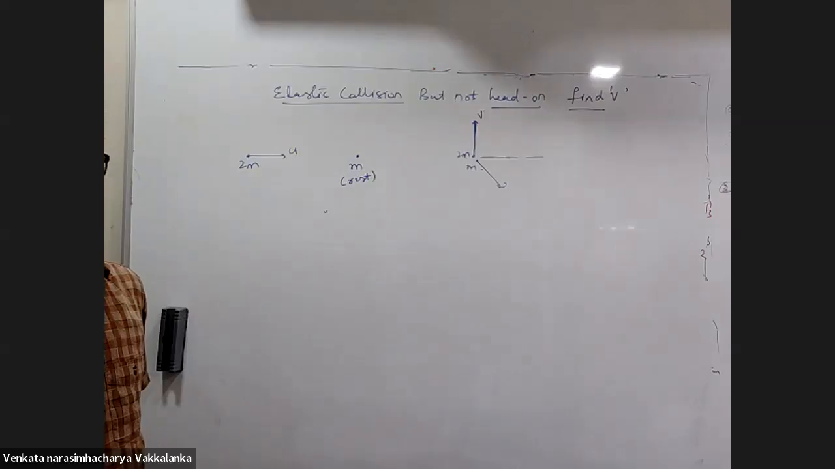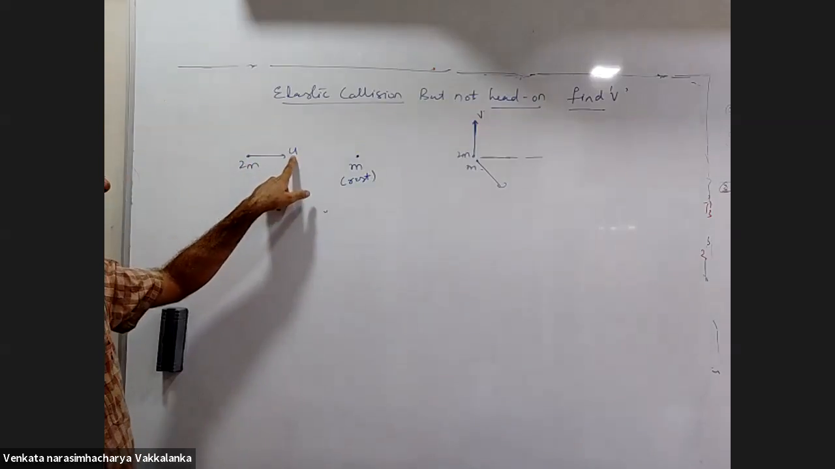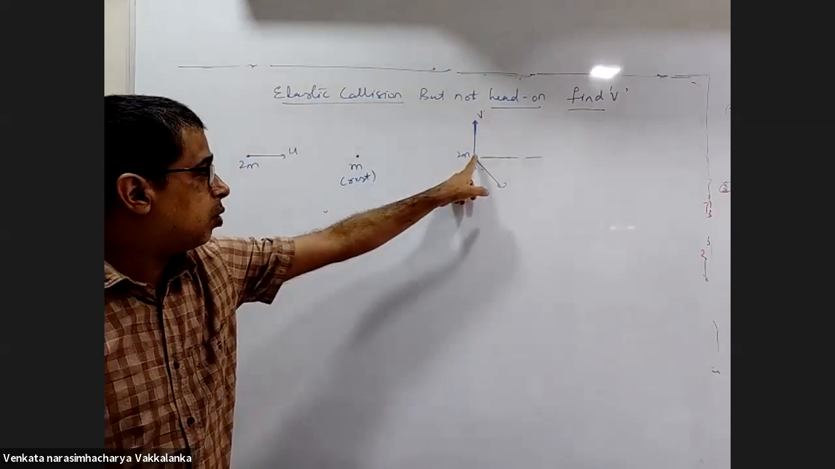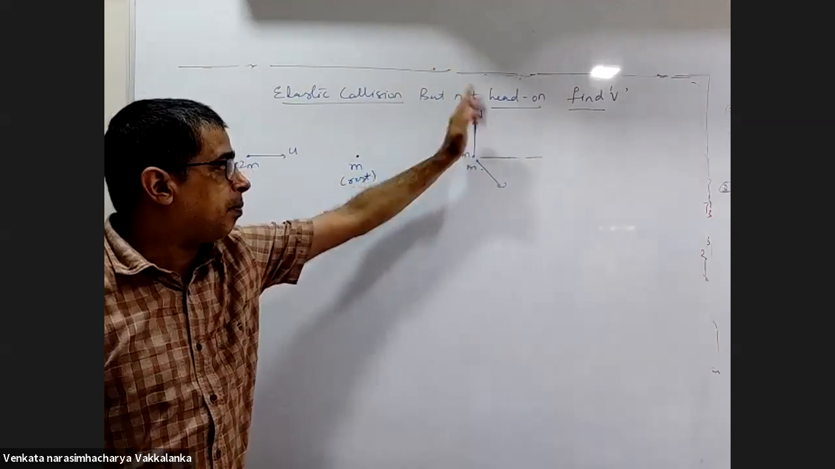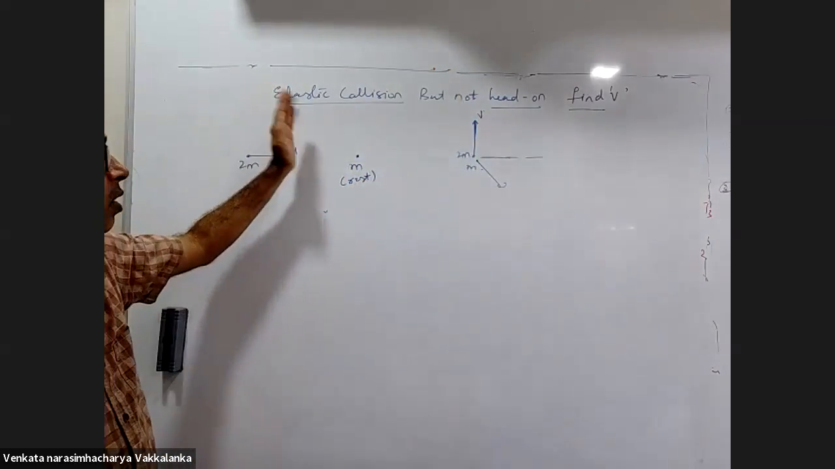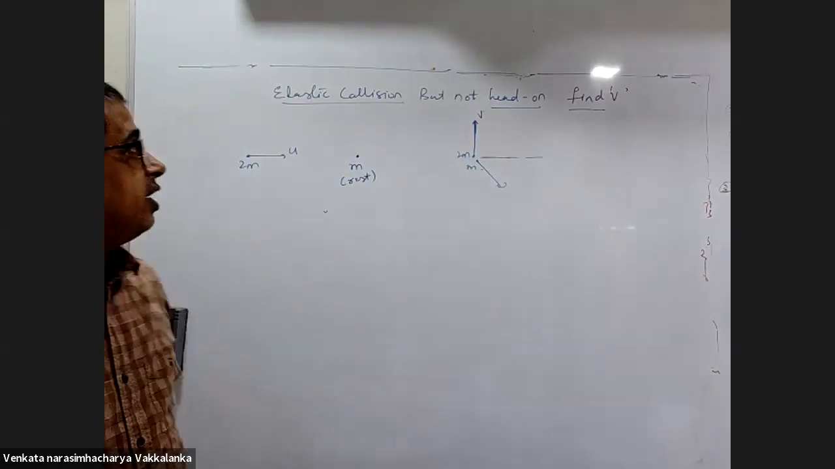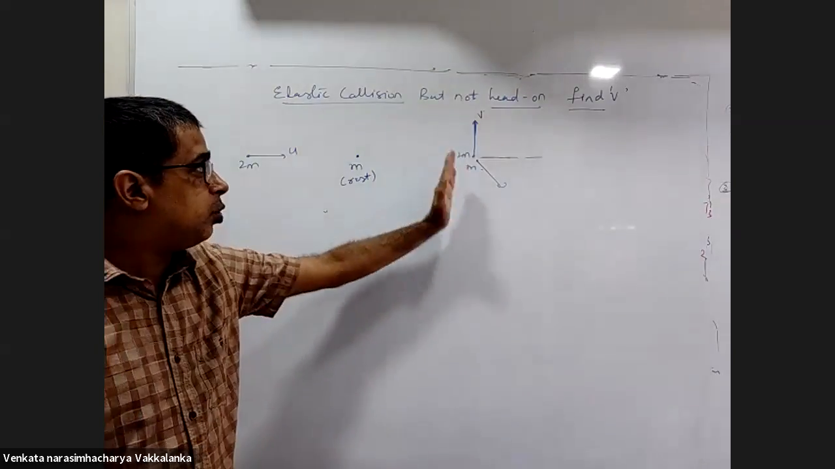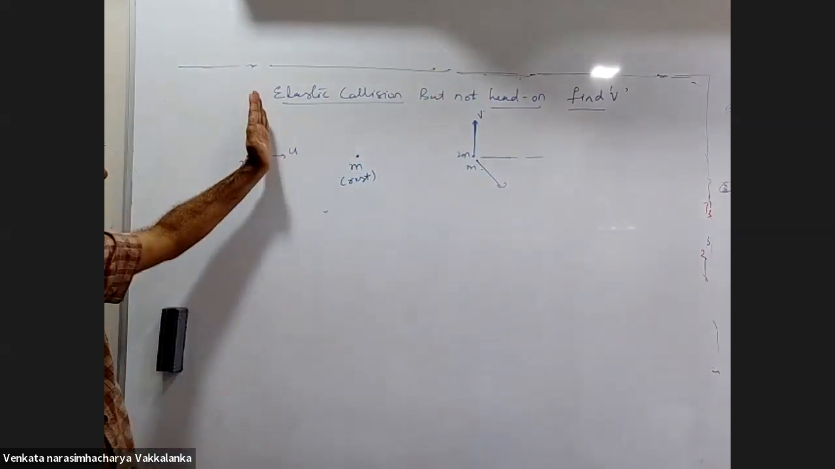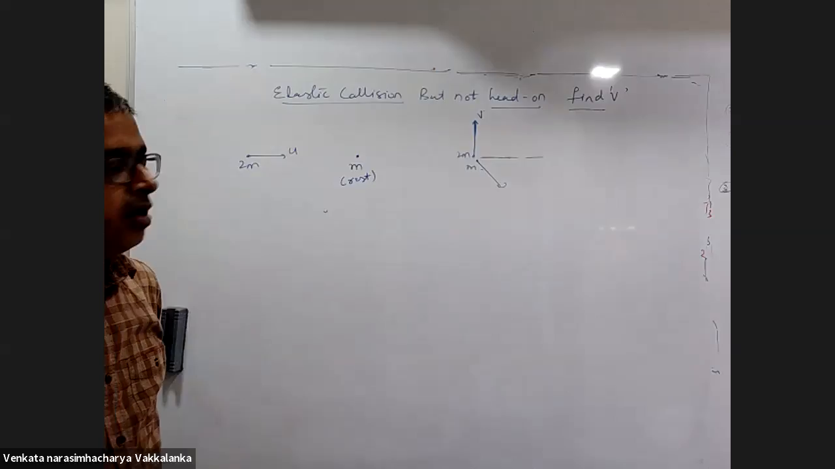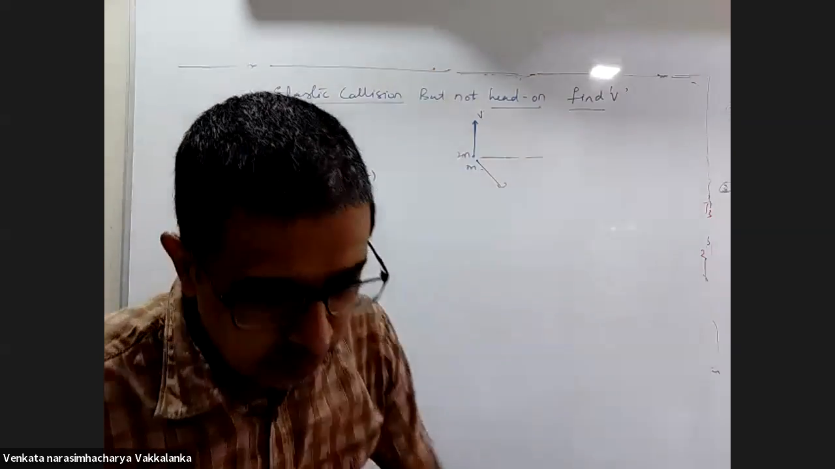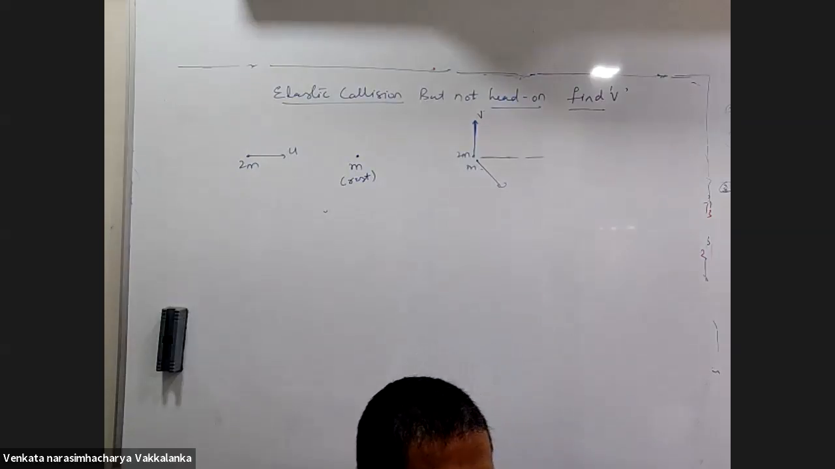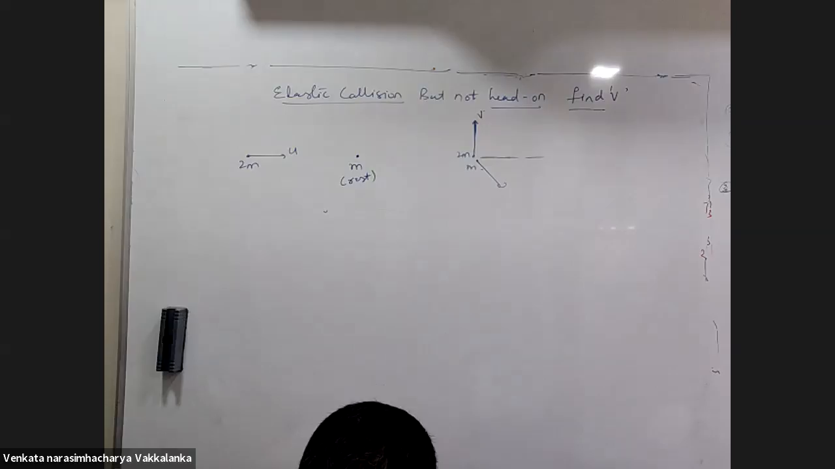Sir, what is the question? 2m moving with the velocity u collides with small m, which is at rest. After the collision, 2m is moving in the perpendicular direction. Find that velocity. It is a perfectly elastic collision but not head-on. Find the velocity of 2m. You will solve with respect to ground.